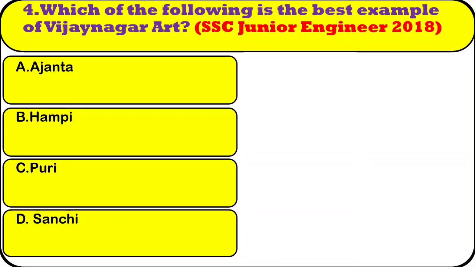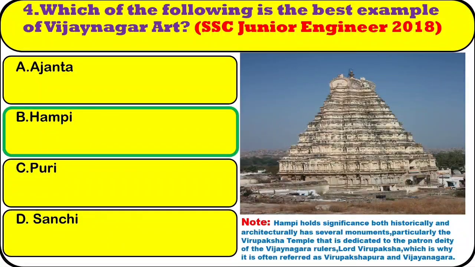Hampi. Note: Hampi holds significance both historically and architecturally, has several monuments, particularly the Virupaksha temple that is dedicated to the patron deity of the Vijayanagara rulers, Lord Virupaksha, which is why it is often referred to as Virupakshapura and Vijayanagara.